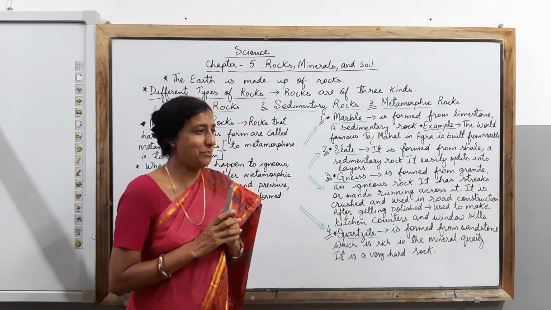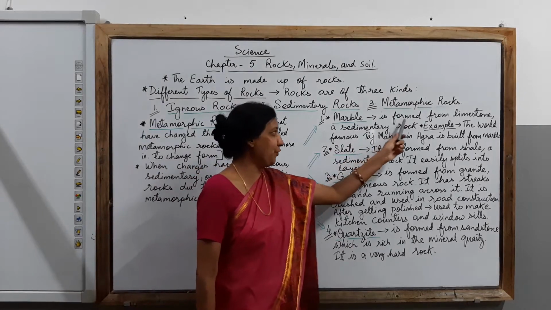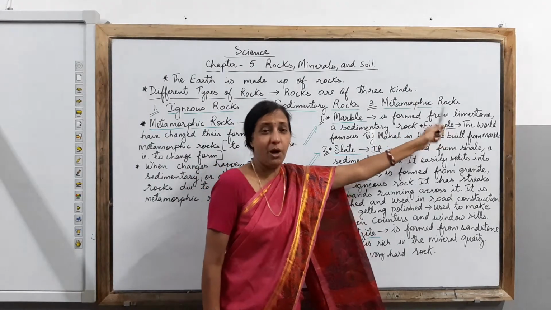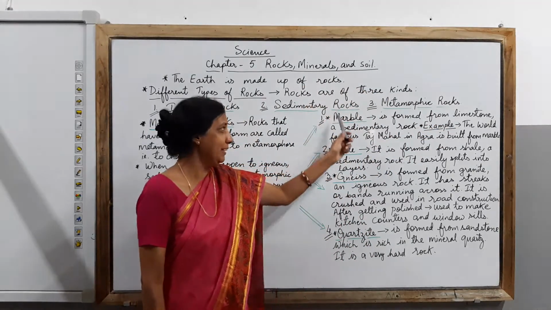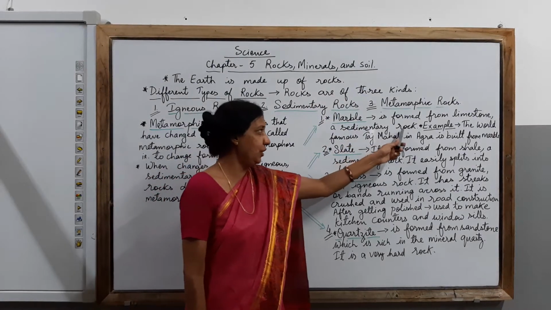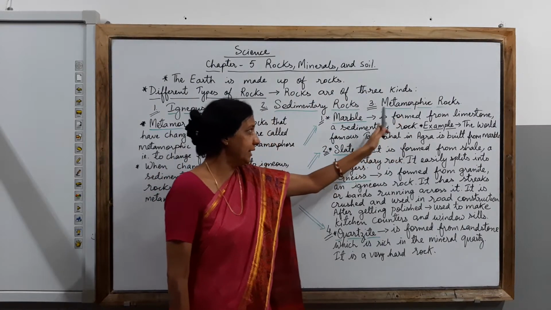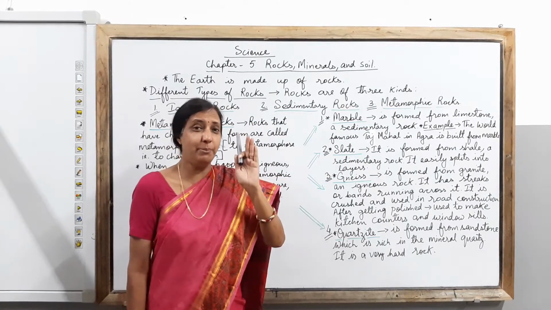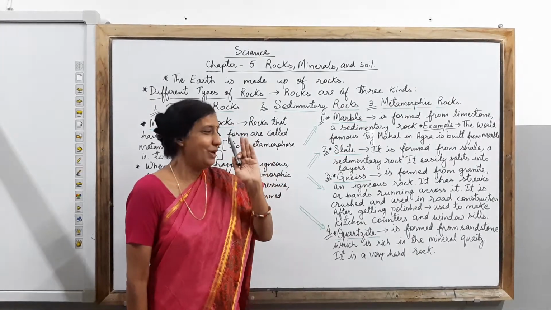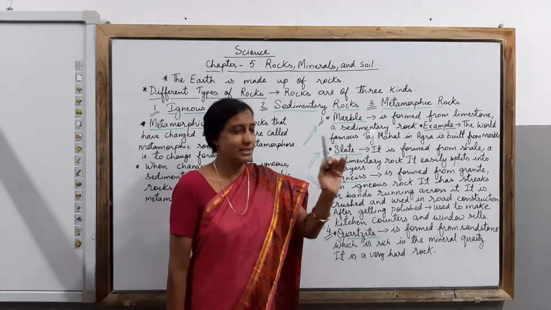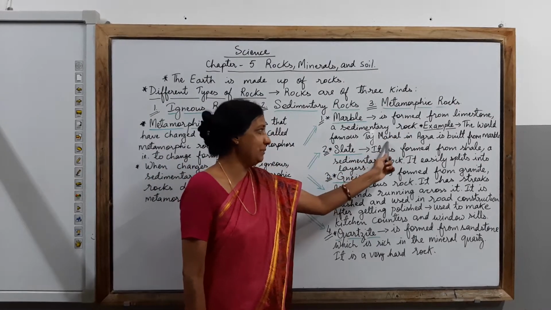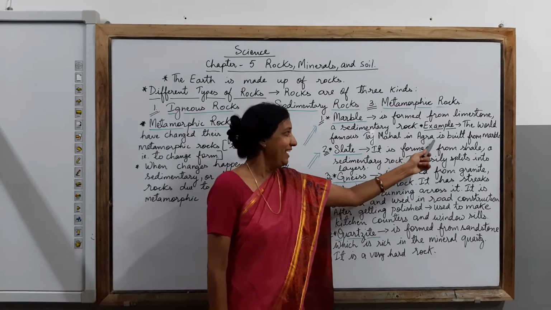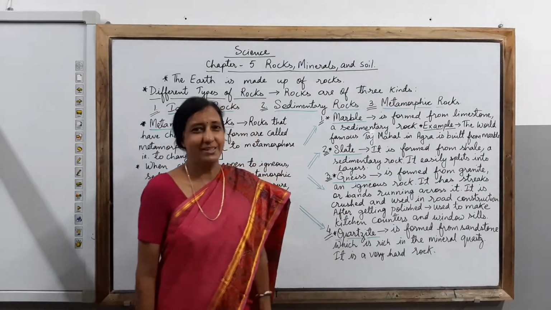How is it formed? Children, marble is formed from limestone, a sedimentary rock, and this is how marble is formed. And the beautiful example of marble which I am going to talk about is the world famous Taj Mahal in Agra, which is built from marble.